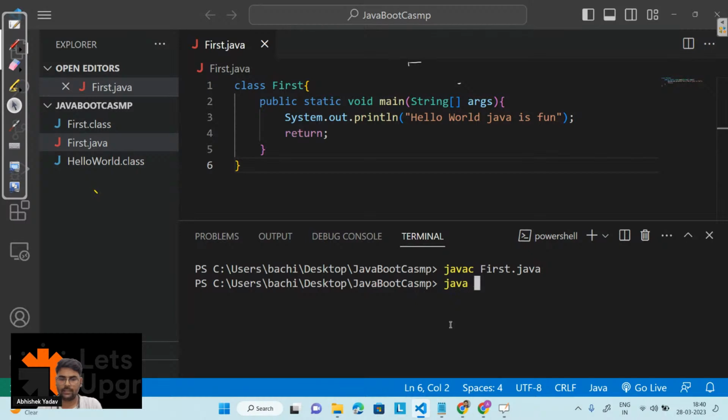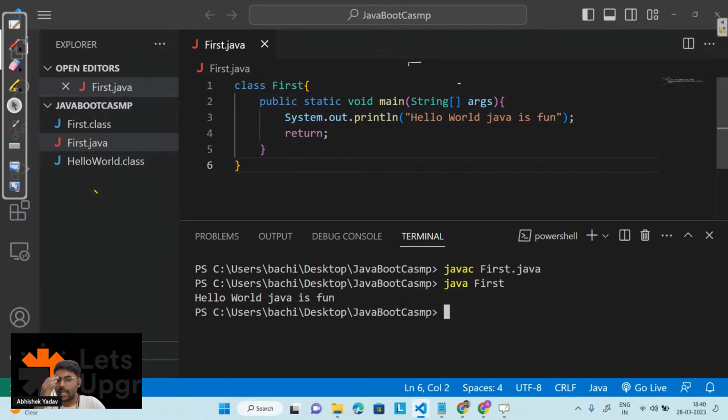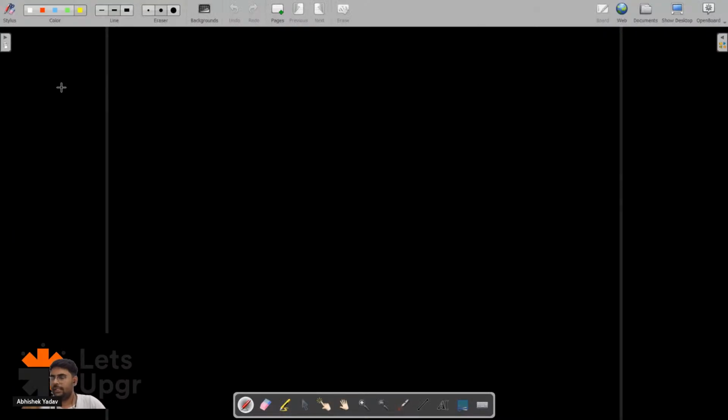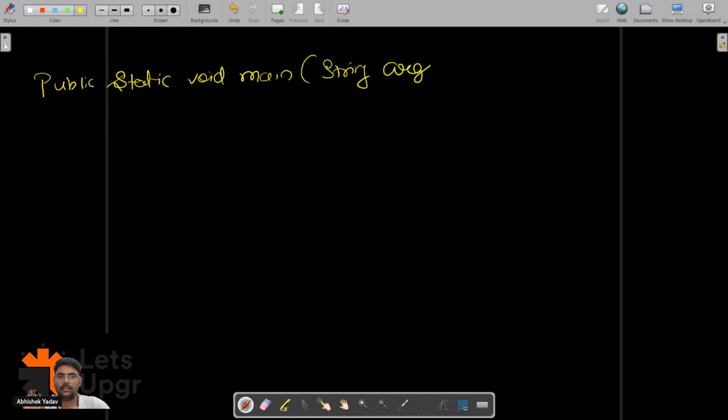So now I will write java first. Correct. So here I have the class file, and like in C and C++, the execution will start from the main method. Here also we have the main method, and from this main method the execution will start. So let's try to understand: public, static, void, main, and String args.